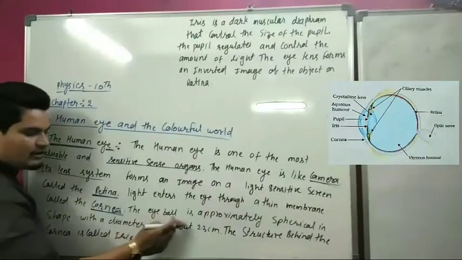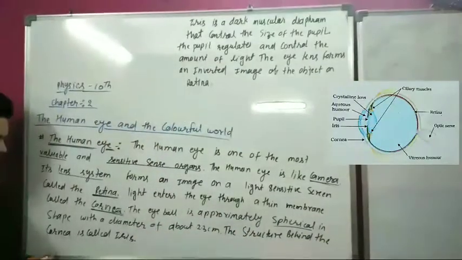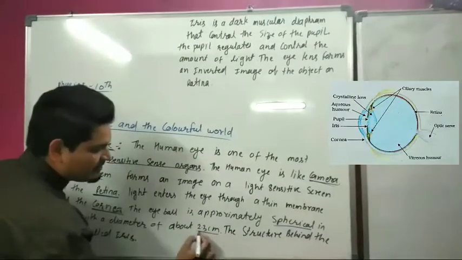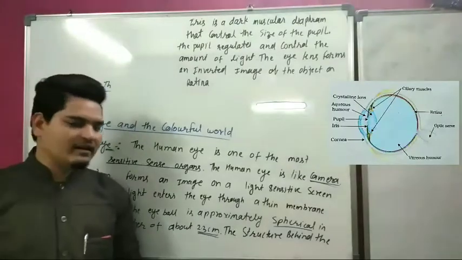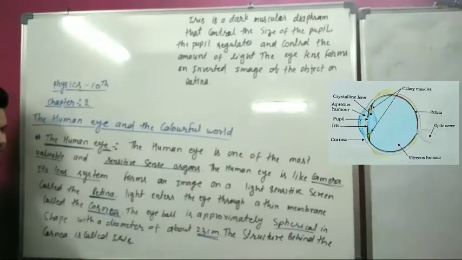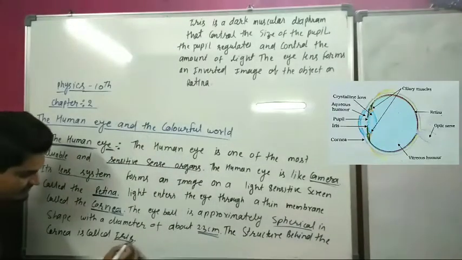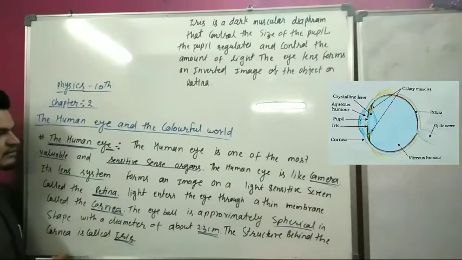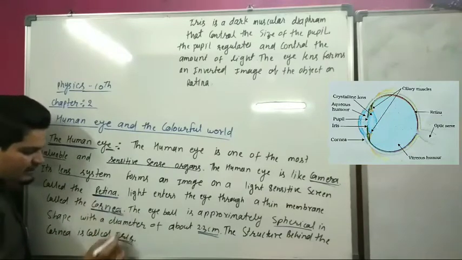The eyeball is approximately a sphere in shape with a diameter of about 2.3 centimeter. The structure behind the cornea is called the iris. So you have to remember all technical terms like retina, cornea, iris.